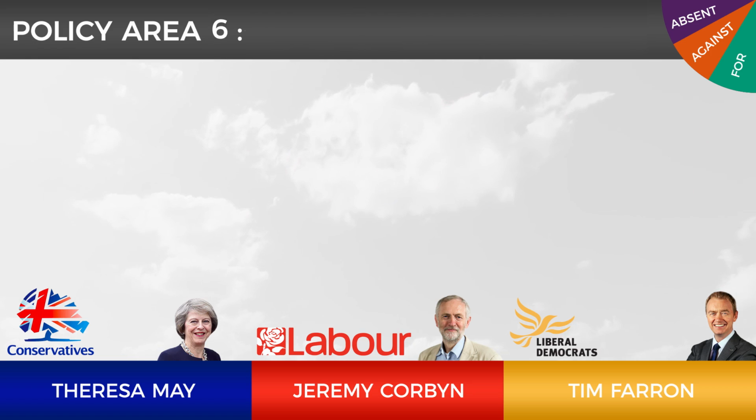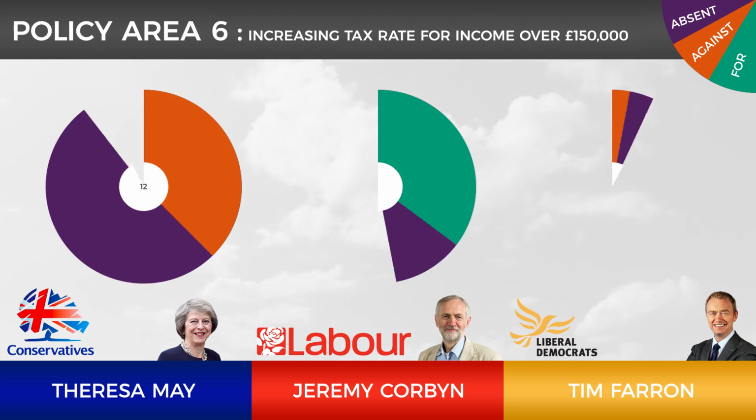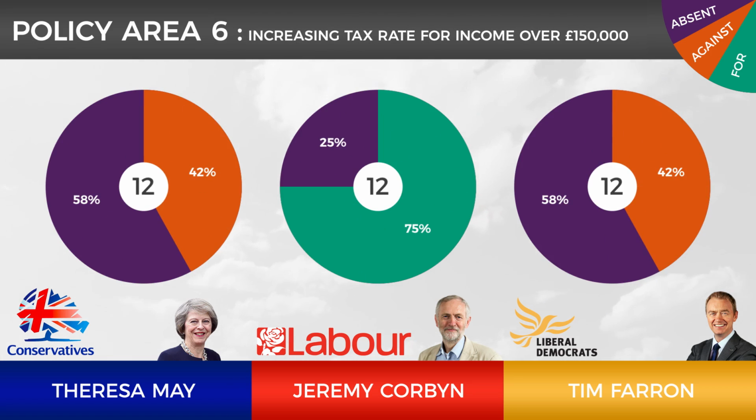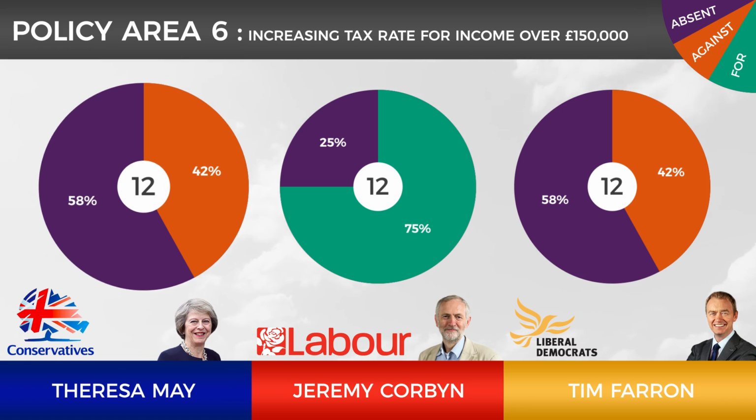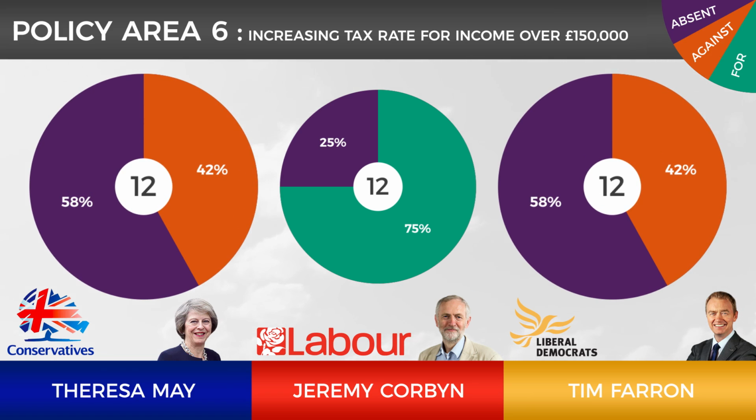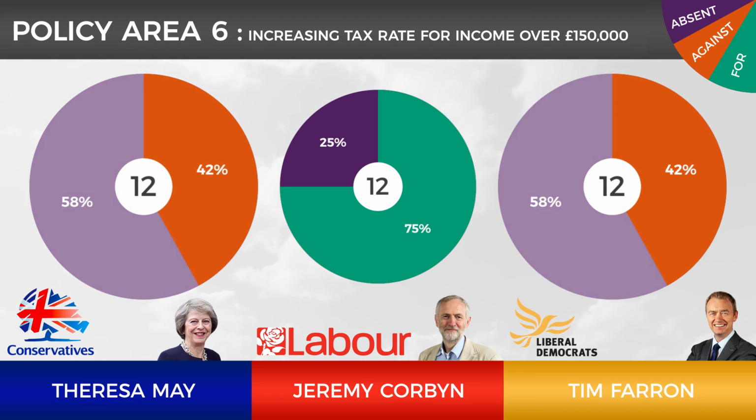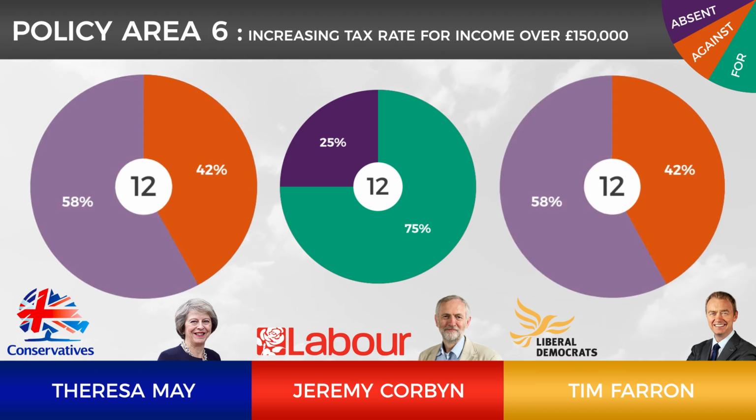Tim Farron has voted for an increase in the rate of VAT 73% of the time, suggesting he's strongly in favour. The sixth policy area is about increasing the tax rate for people earning over £150,000 per year. Each politician has had the chance to vote in this area 12 times. Interestingly, both Theresa May and Tim Farron have consistently voted against increasing the tax rate for earners of over £150,000 per year. However, both have also had large voter absences in this area, each having missed 58% of the chances to vote on the subject.